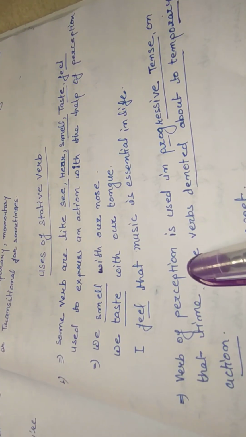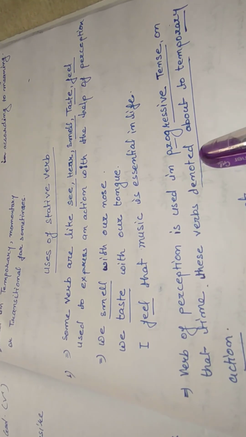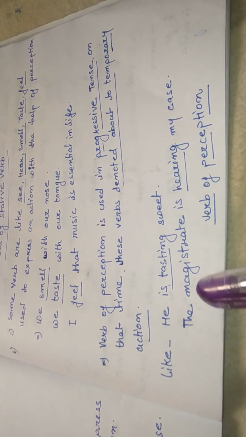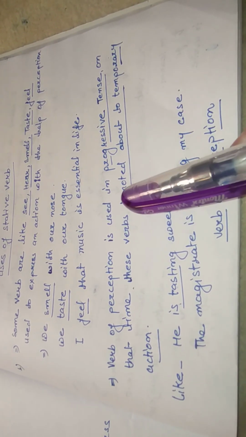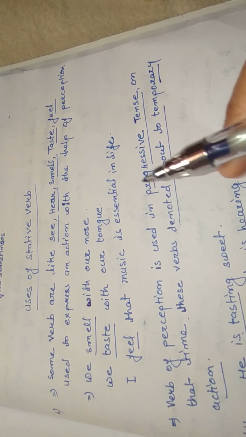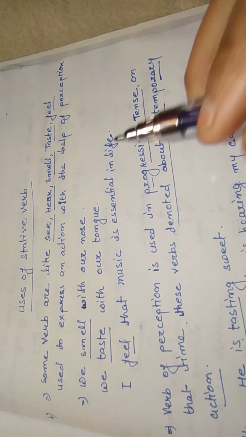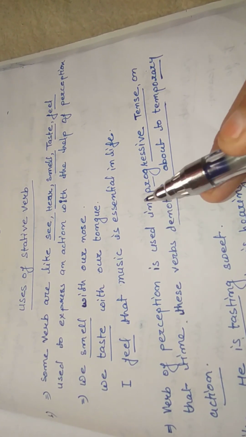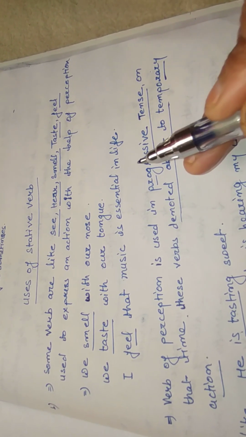When a verb of perception is used in the progressive tense, these verbs denote a temporary action. Like: He is tasting sweet. The magistrate is hearing my case. On the basis of these examples, we can say it is a verb of perception. With the help of verbs of perception, we can know about knowledge or experience. So we can say that it is an automatic action. It is used to express action.